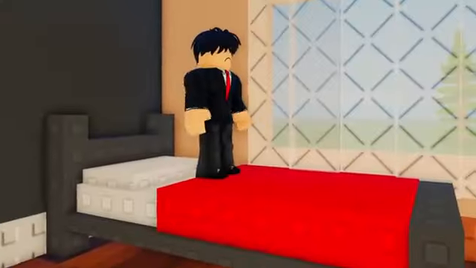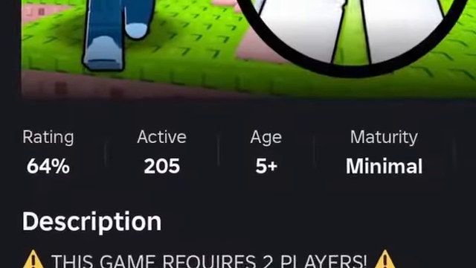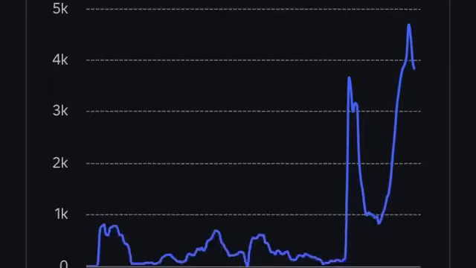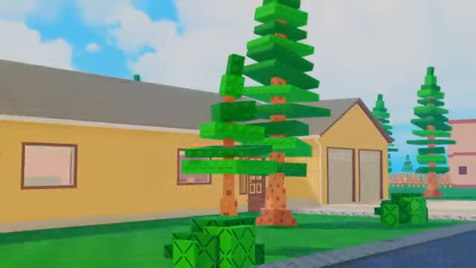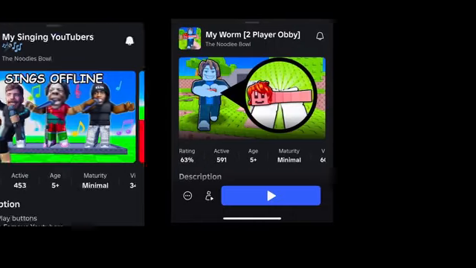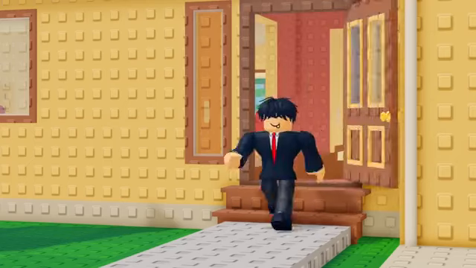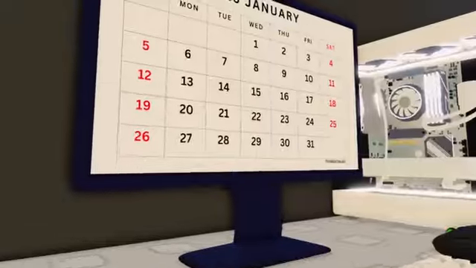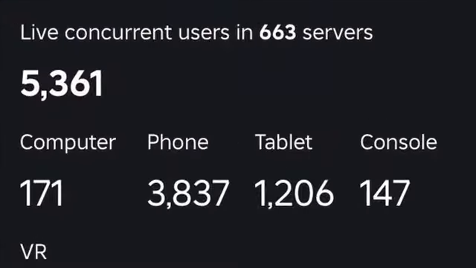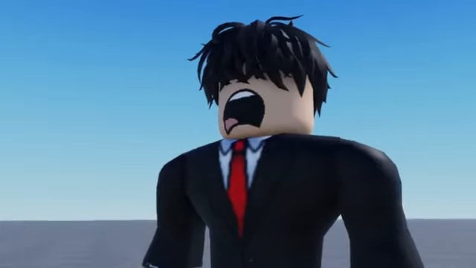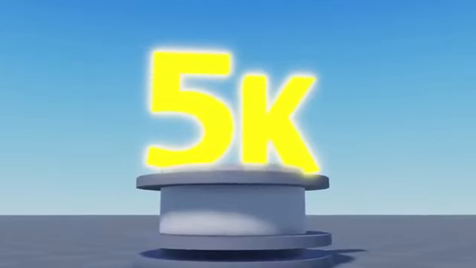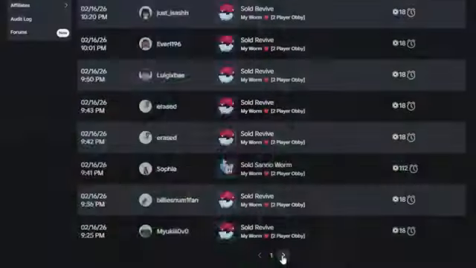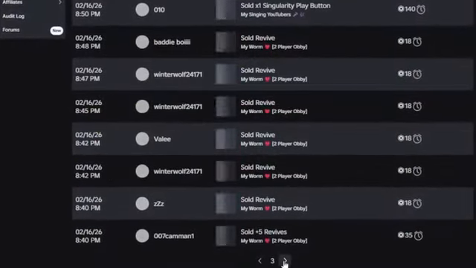When I woke up, I went to check my game and 200 CCU? I checked the stats and saw that it finally reached the algorithm. A couple days later, it would climb to 600, beating my previous CCU record. And later that day, it would go on to 1,000, then 2,000, and on the weekends again, it hit 5,000 players. I was over the moon. I wasn't expecting to hit such an insane number. I was literally about to give up on the game, and the sales were coming in crazy. I would refresh my page and there would be like 20 new sales.